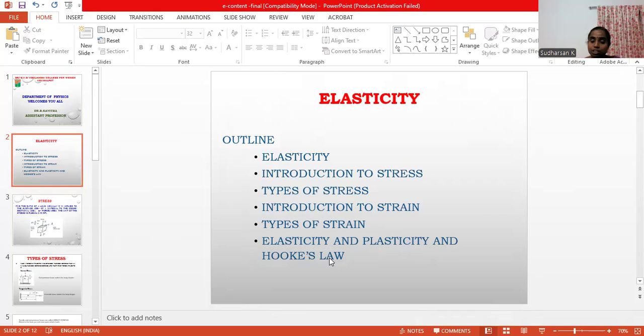When the external force is removed, the body regains its original shape and size. That is called the elastic nature. If we repeat this again and again, the elastic body nature will be destroyed. The best example is steel, quartz, or other elastic materials.